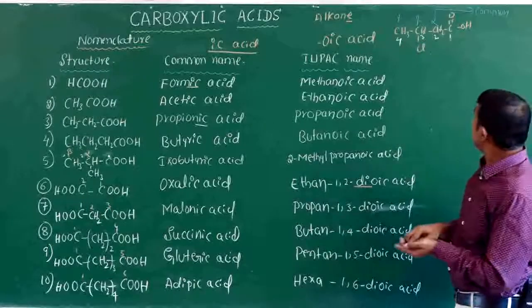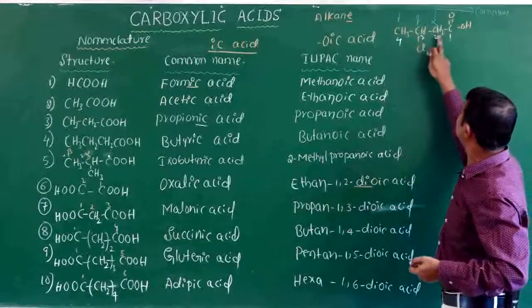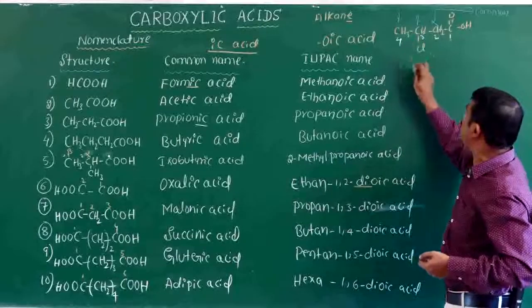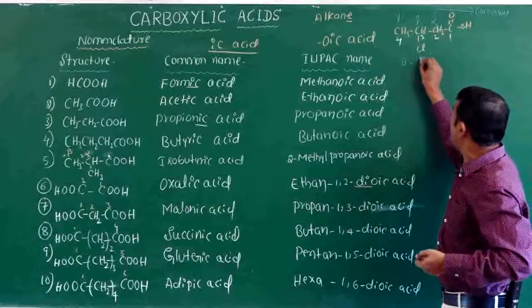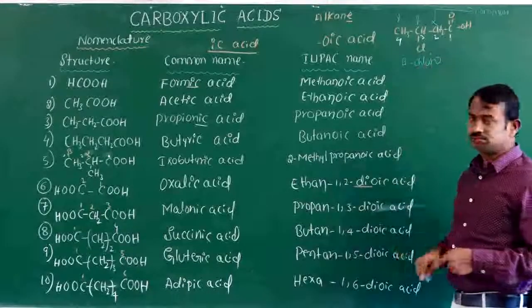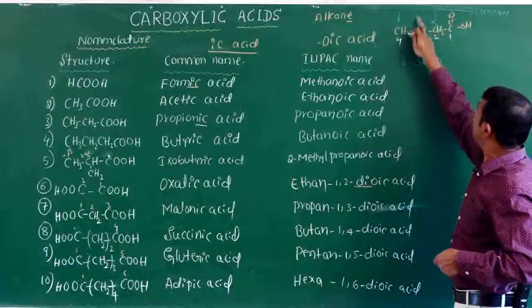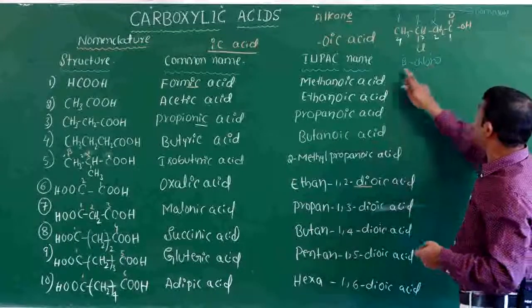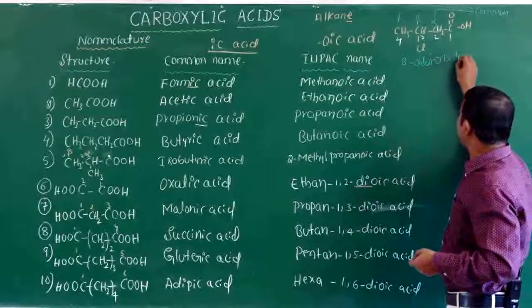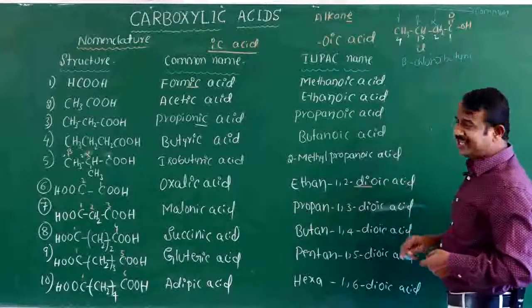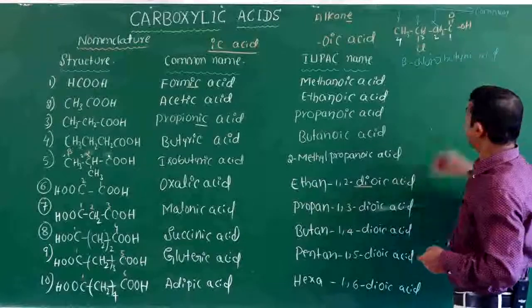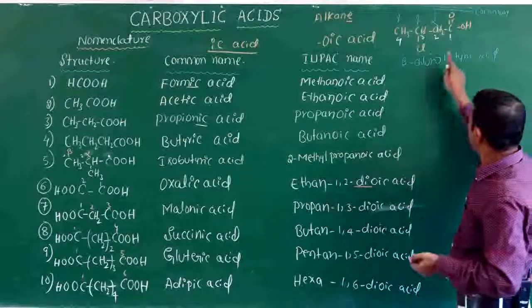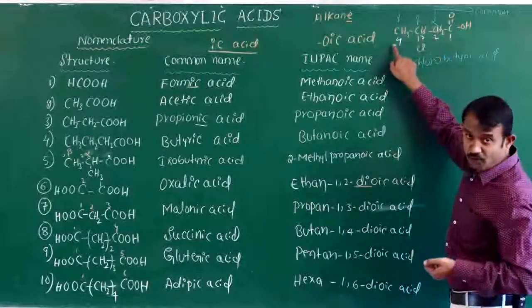In the common name, if some branch is at the beta position, that is a beta chloro. A chloro is at the beta position: beta chloro, 1, 2, 3, 4. How many carbons? 4 carbons. Beta chloro butyric acid is the common name. In the IUPAC name, 1, 2, 3, 4.